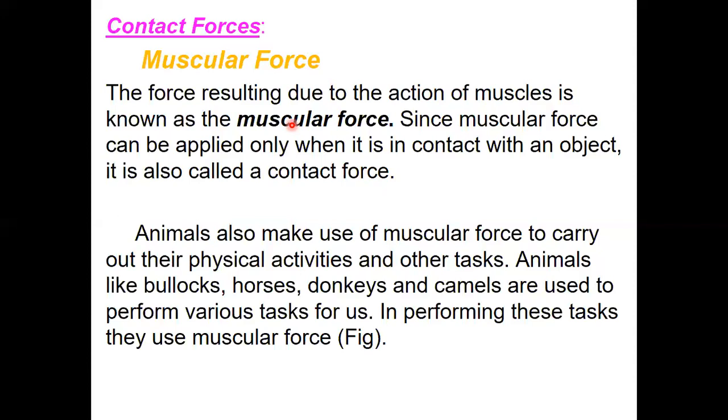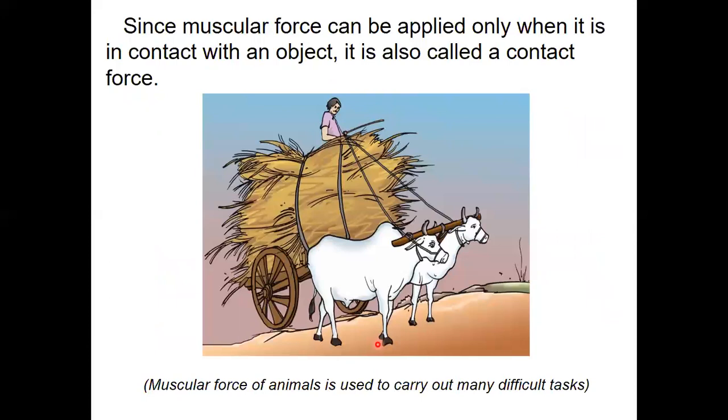Animals like bullocks, horses, donkeys and camels are used to perform various tasks for us. In performing these tasks, they use the muscular force.